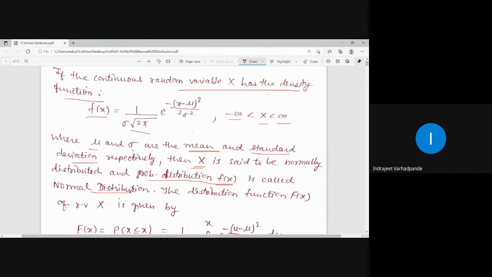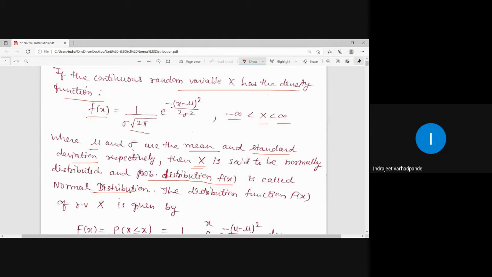Whenever small f of x fulfils the criteria given by the density function f of x equal to 1 upon sigma into under root of 2 pi, e to the power minus of (x minus mu) whole square upon 2 sigma square, with x lying in the interval minus infinity to infinity,